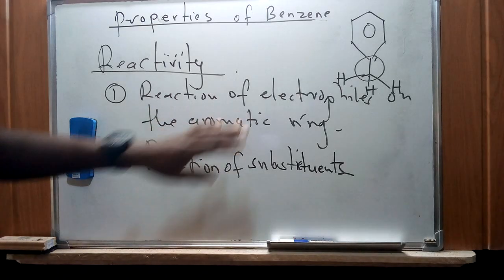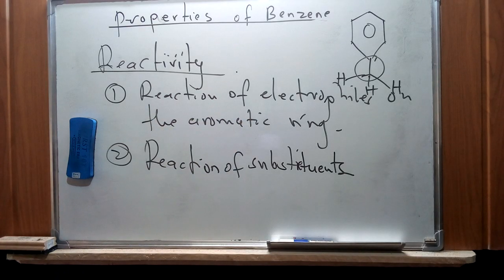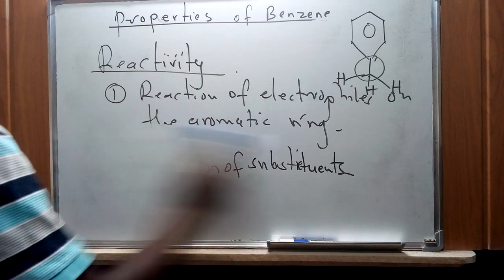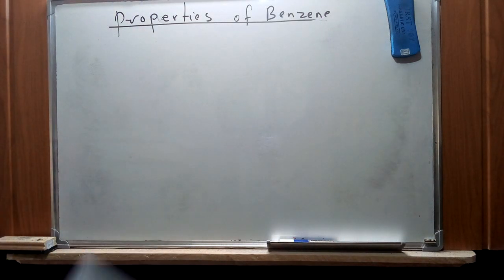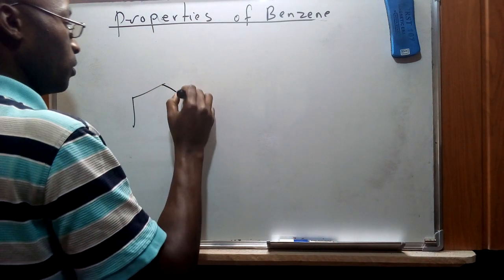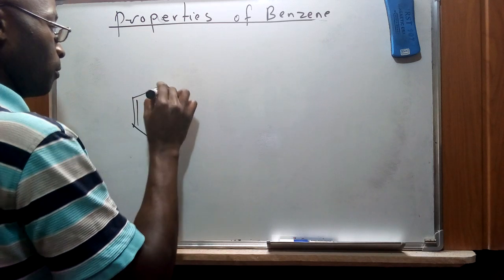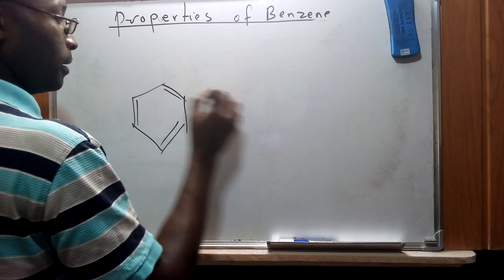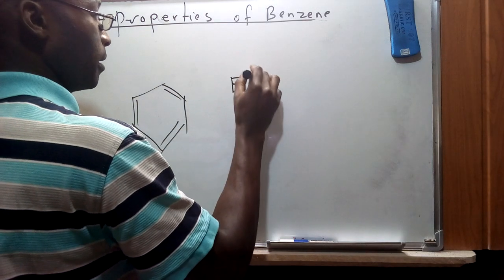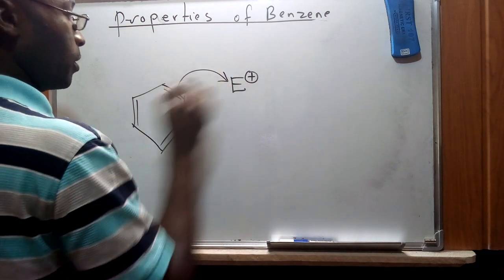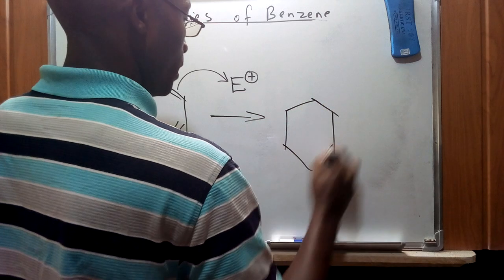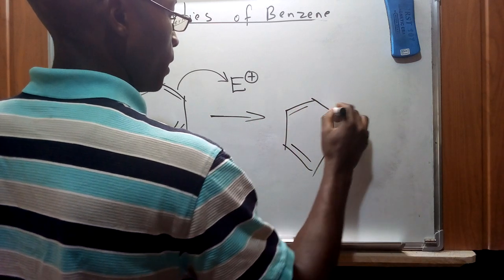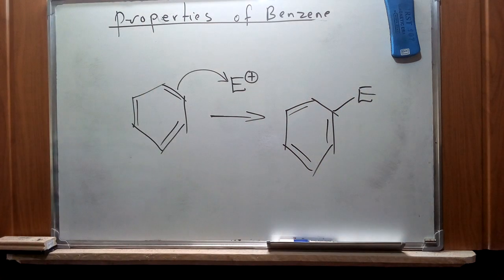Now for electrophilic substitution reactions that we are going to see maybe on the benzene ring, this happens because of the carbon-carbon double bonds of the arene molecule, which of course are going to interact with the electrophile, which we can generally denote as that. So in this case, this is going to react with the electrophile in order to form an electrophilic substituted product, which is going to appear like that.